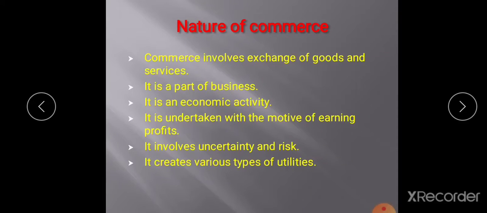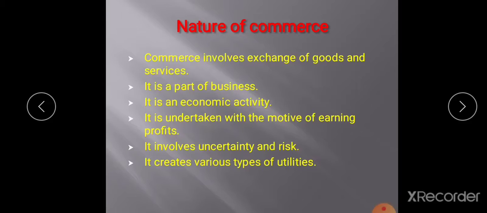Third, it is an economic activity. The main purpose of sale of goods is to earn profit. Fourth, it is undertaken with the motive of earning profit.